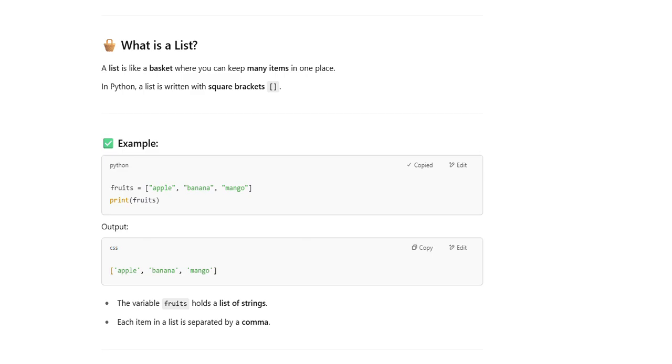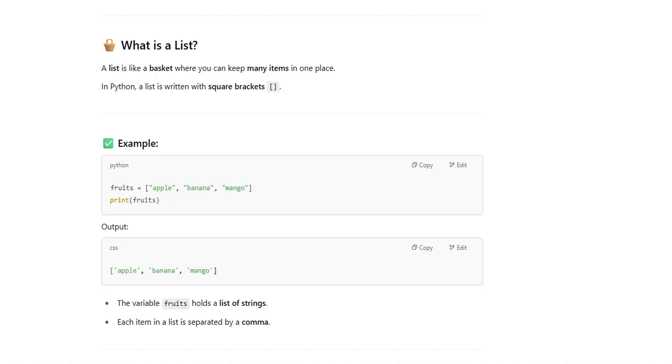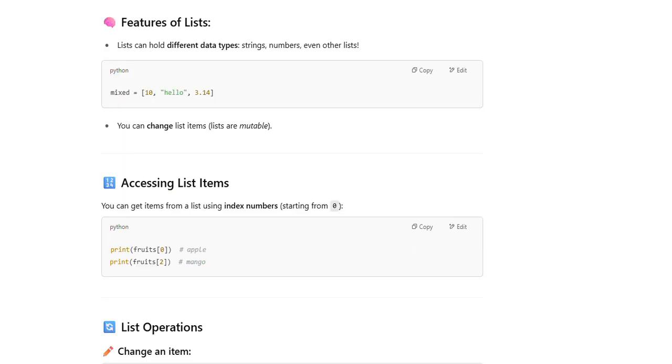Let's copy this and try to run. Click on the run button. Let's see here. The print function prints fruits, which contains apple, banana, and mango. So the variable fruits holds a list of strings. Each item in a list is separated by a comma.